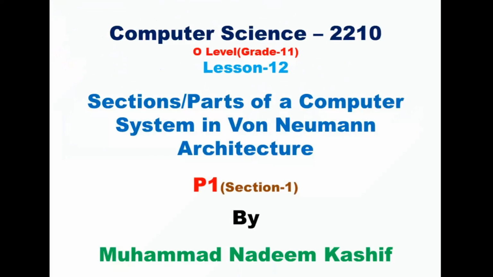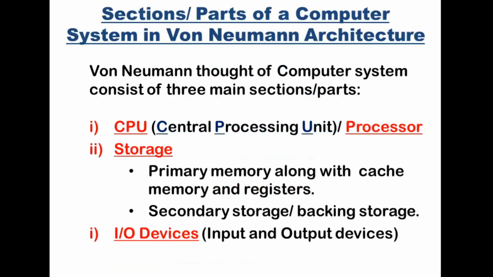Bismillahirrahmanirrahim. Dear students, in this session, I will discuss with you the main sections or parts of a computer system which was suggested by John von Neumann in his proposed architecture for the modern computer system. John von Neumann suggested the following three main sections or parts of a computer system in his proposed architecture.